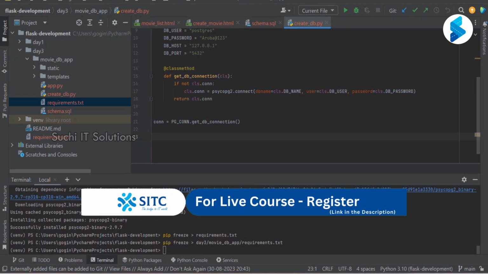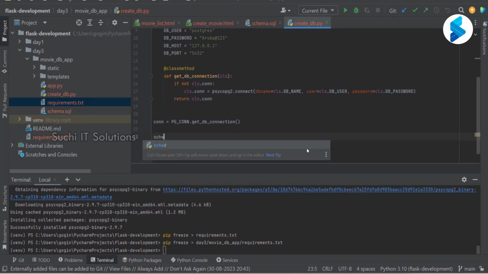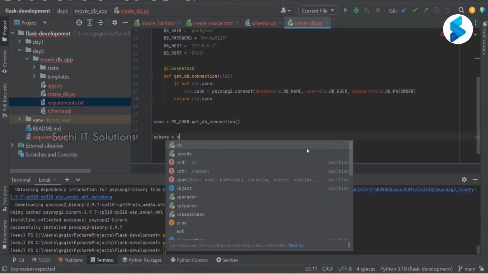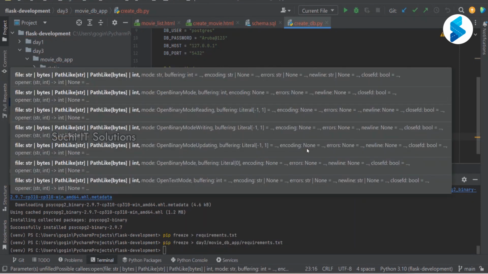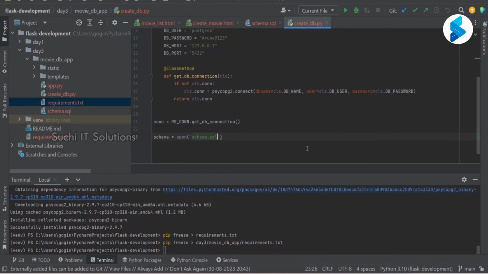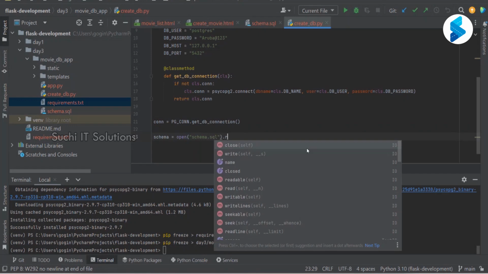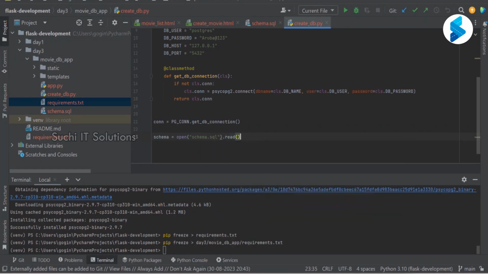First I want to read that file. I want to read whatever is there in the schema.sql, and then execute the statements that are there in it. How do I read? schema is equal to open, and I have to give the file name, schema.sql, dot read. So I'm going to read it completely.